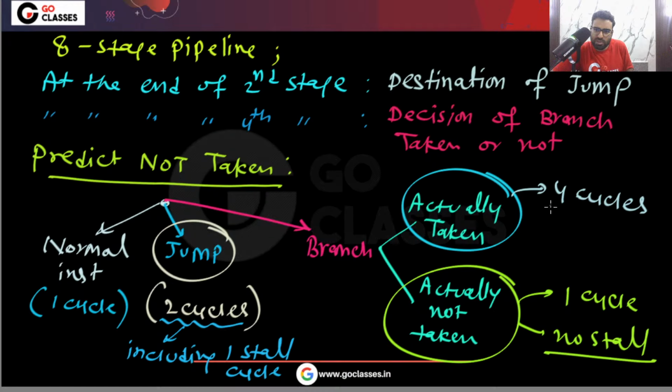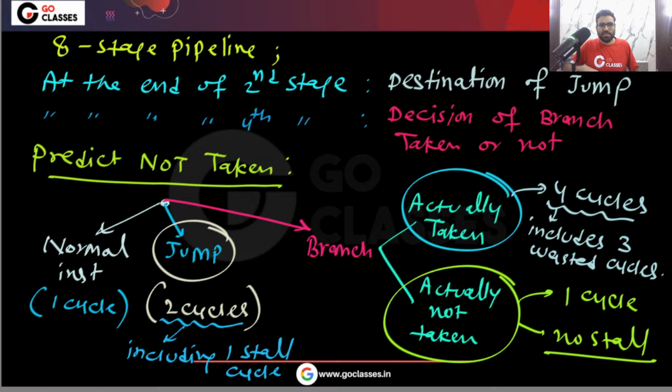So total 4 cycles includes 3 stalls, 3 wasted cycles. Okay, that's it. I hope you understood.